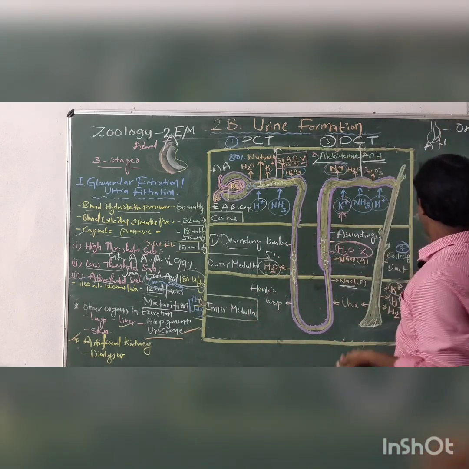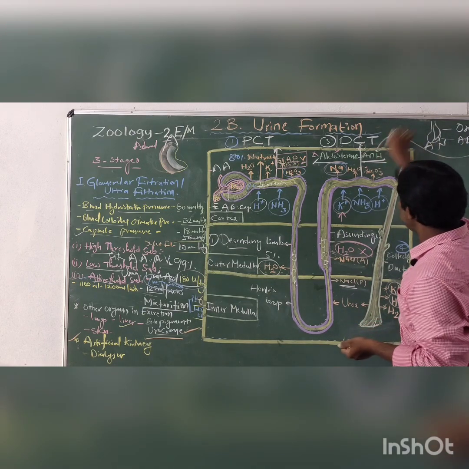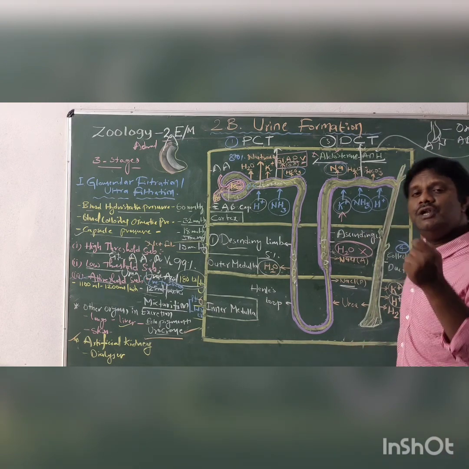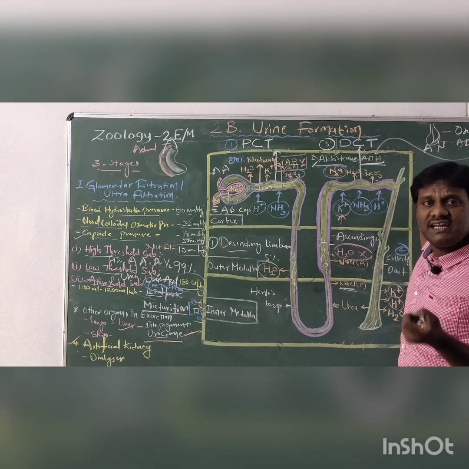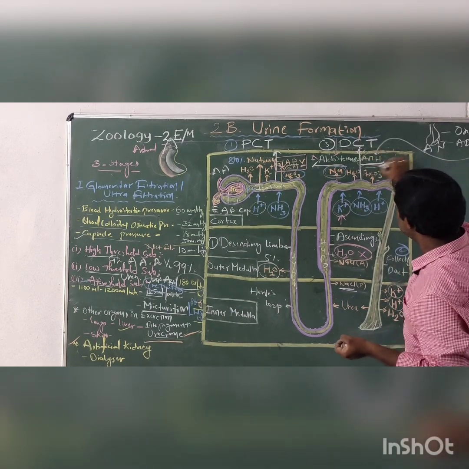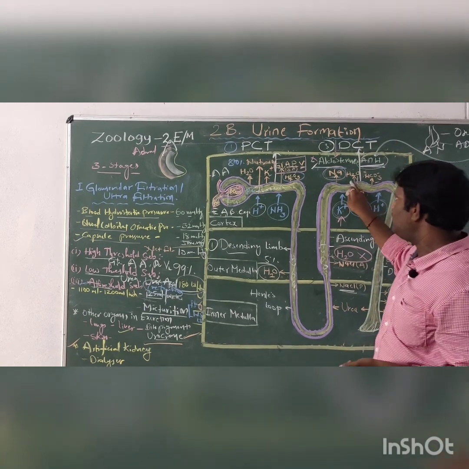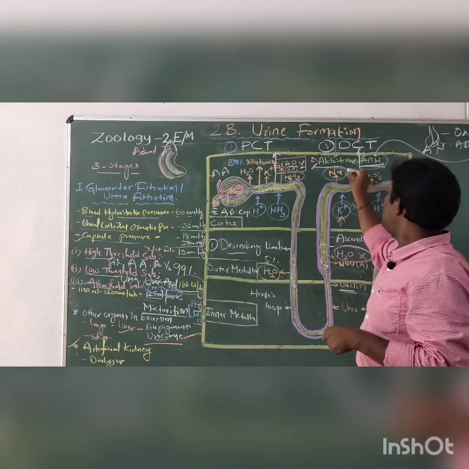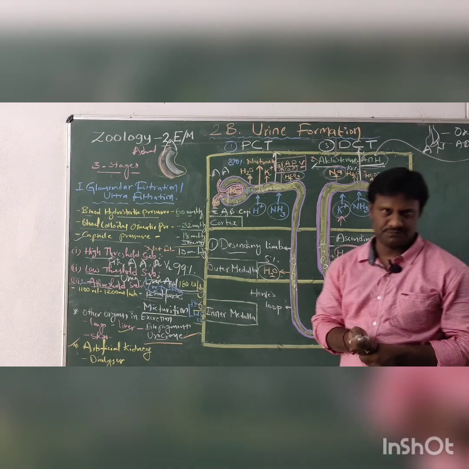Now the second hormone is ADH, which we are studying. ADH is produced from the neurohypophysis of the pituitary gland. What is the function of ADH? ADH promotes the reabsorption of water. How much water can be reabsorbed in the distal convoluted tubule? Approximately 10% of the water can be reabsorbed.